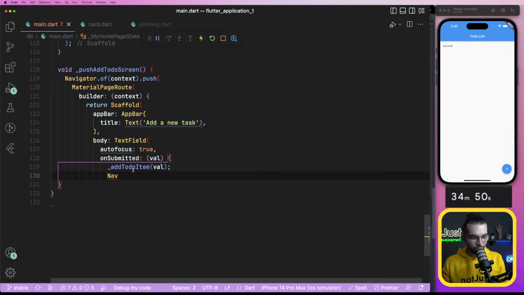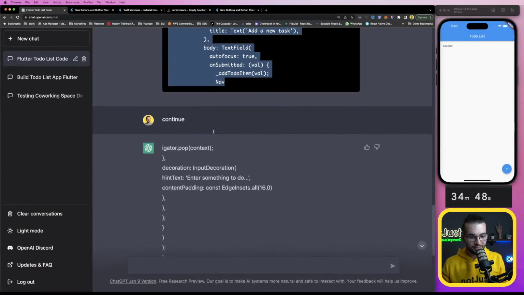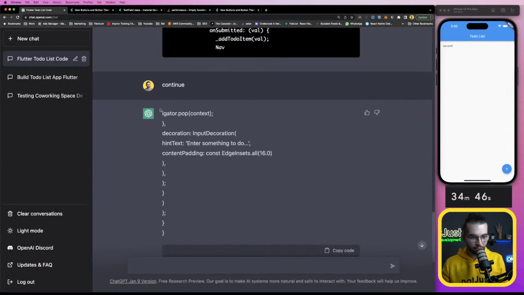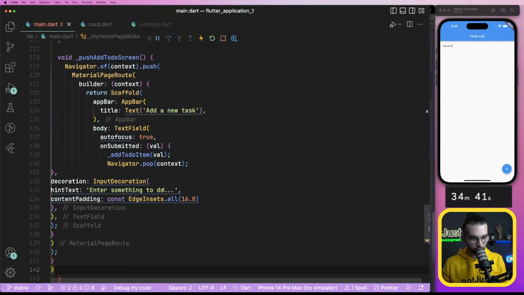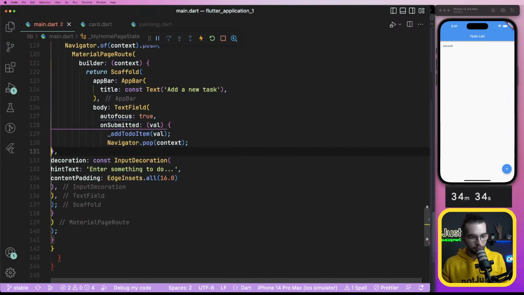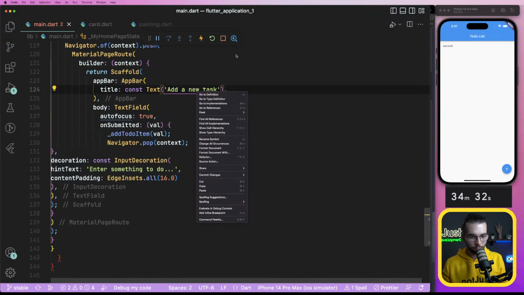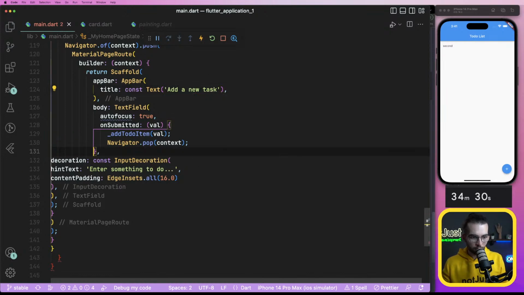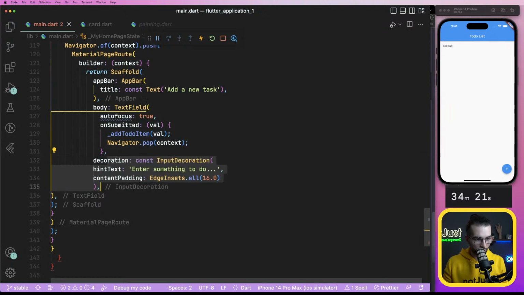I'm going to copy this part of the code and the second part here, navigator, like this. Okay, that's a bit messed up. So this one is from here. Then we have decoration and this one. Okay, something like this.